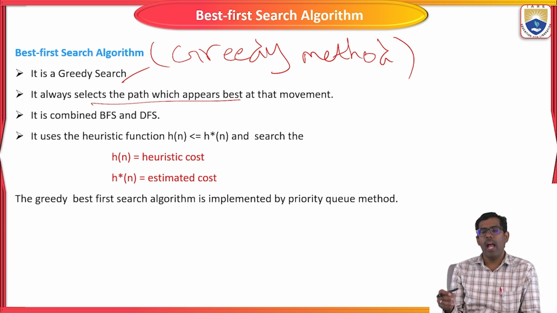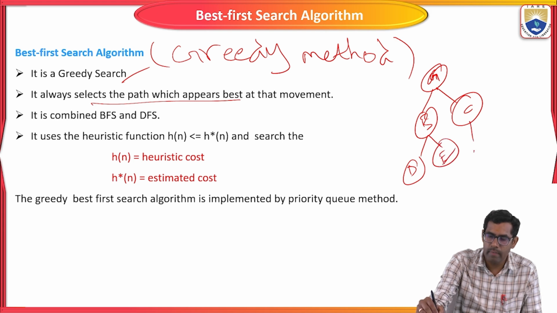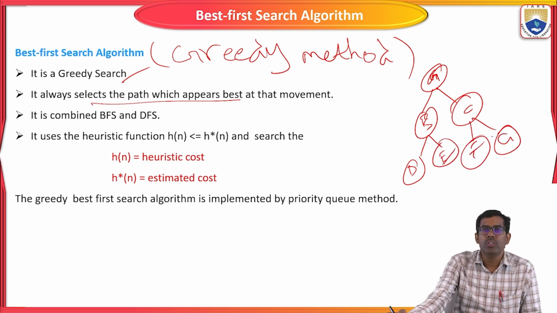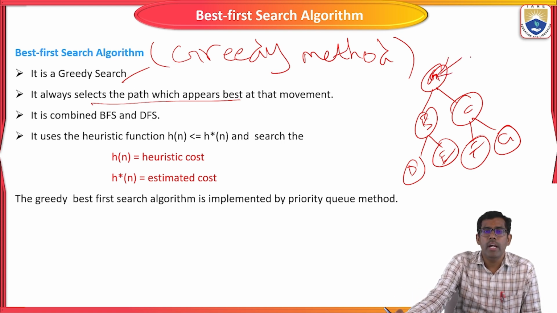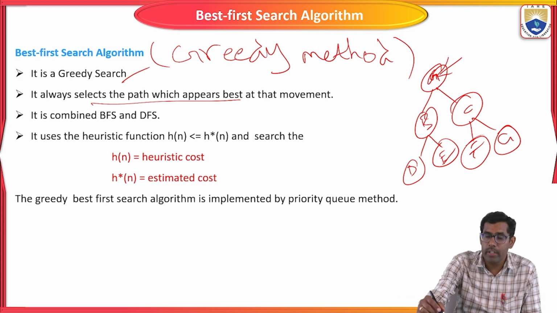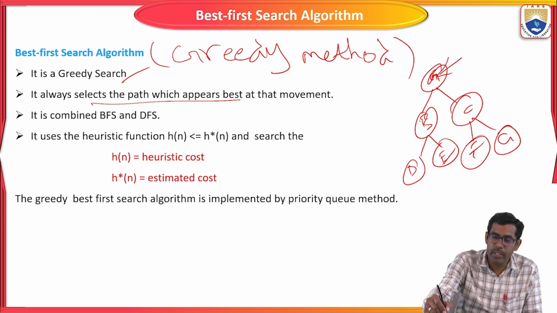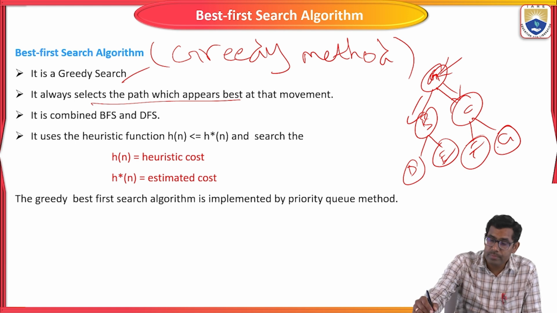For example, if you have one tree with nodes A, B, C, D, E, F, G, from the root node it will visit the nodes. From A it will come to B, then to C, visiting A, B, and C. Here, F is the goal node.